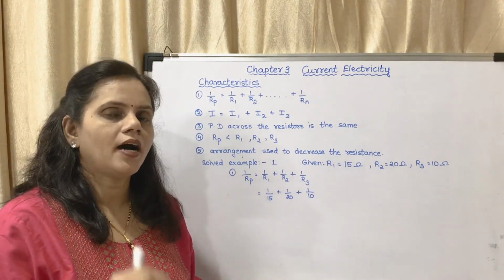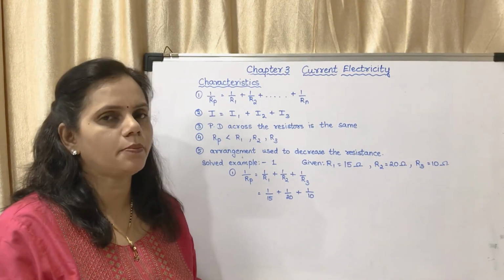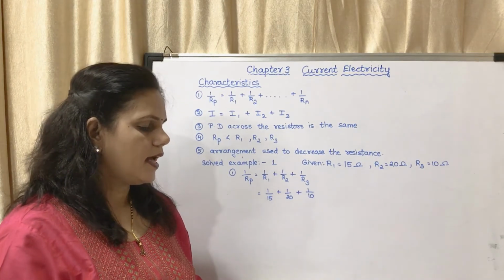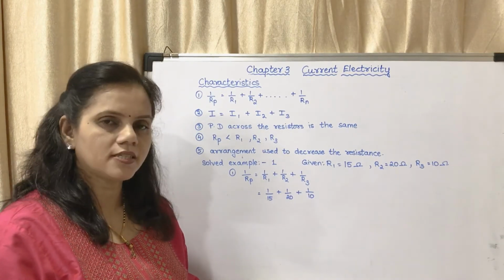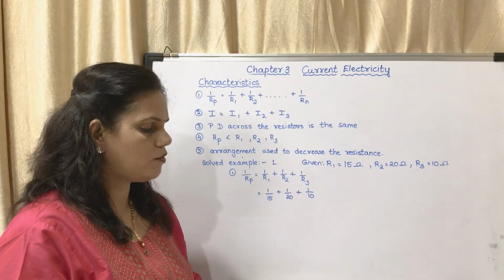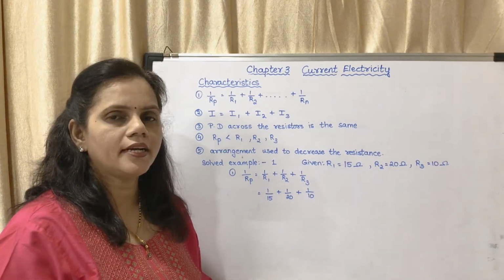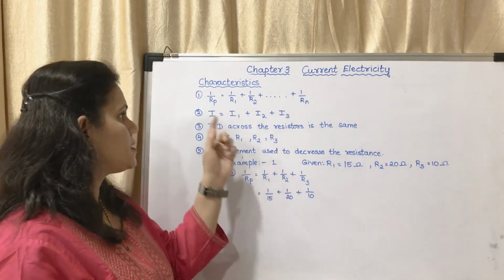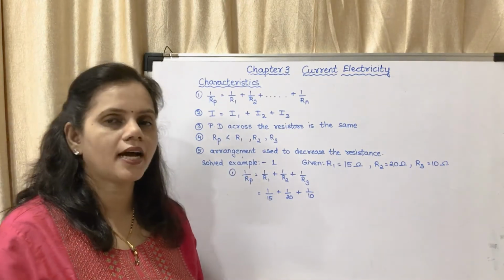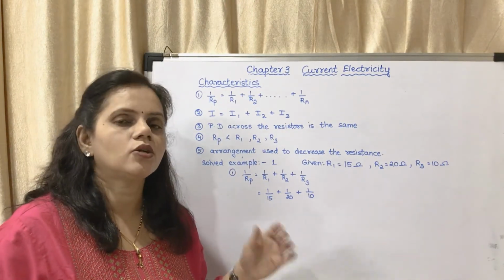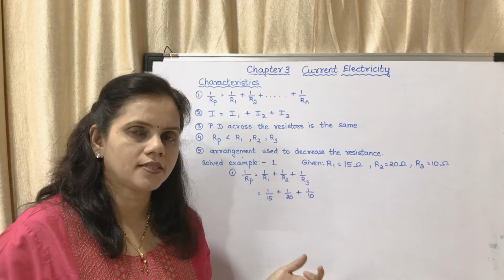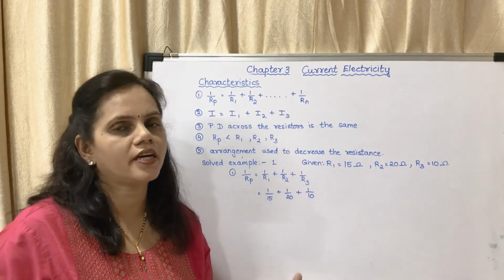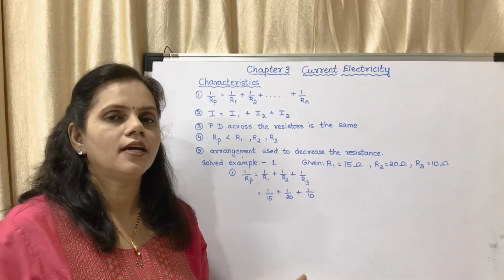That means I is inversely proportional to the resistance, and the total current flowing through the circuit is the sum of the currents flowing through individual resistors. That means I is equal to I1 plus I2 plus I3.